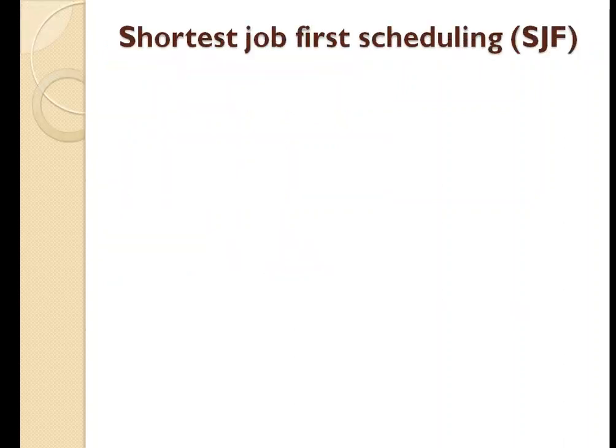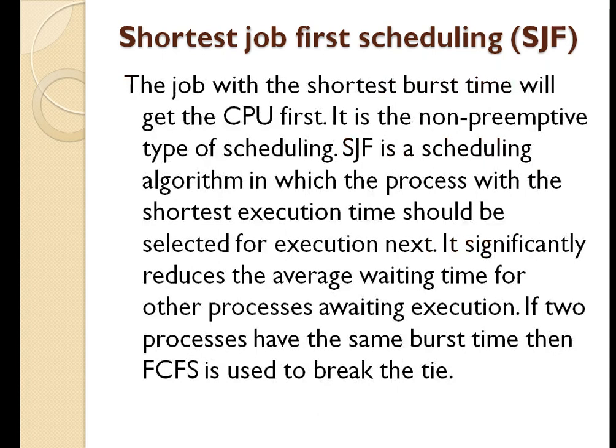Next we are going to see the shortest job first scheduling algorithm, which is known as SJF. The job with the shortest burst time will get the CPU first. So the job which will require the lowest time of the CPU, that job will be given the CPU for execution. The lesser the burst time, the sooner will the process get the CPU. It is the non-preemptive type of scheduling.